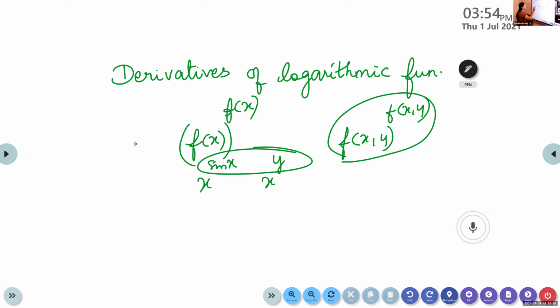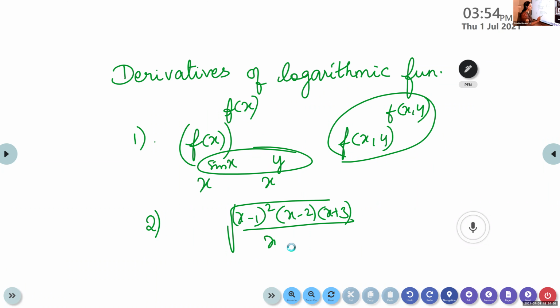This is one of the cases. And the second case is, suppose we have many functions given as a product and division. Suppose it is a lengthy, complicated expression, for example, in this form: root of (x minus 1) the whole square, (x minus 2)(x plus 3) by (x square plus 6x plus 4). Look here. We have a product of 2 or 3 functions.